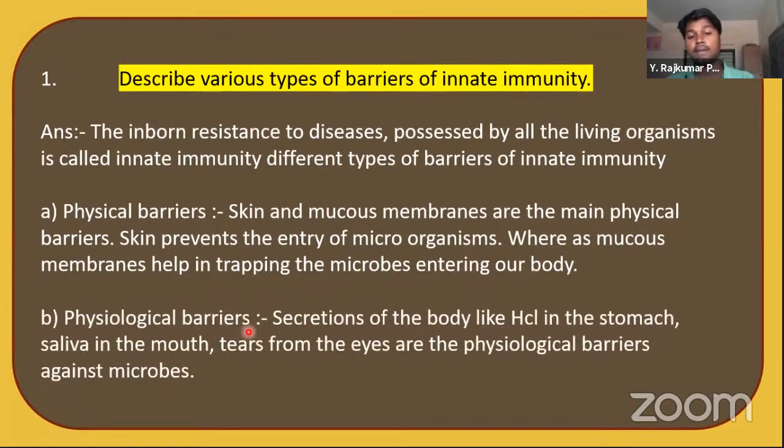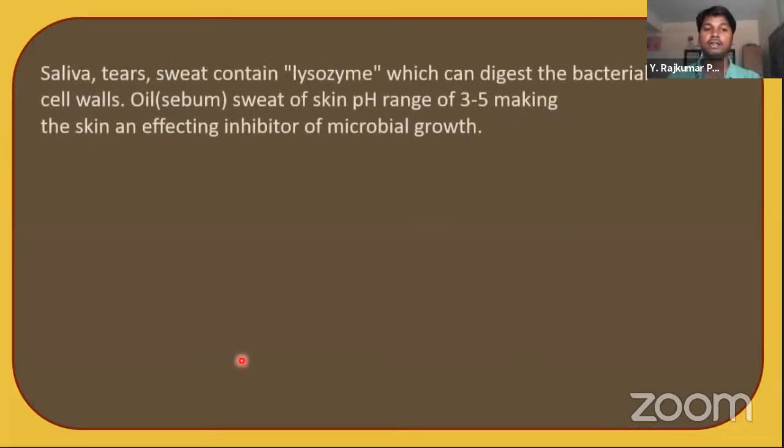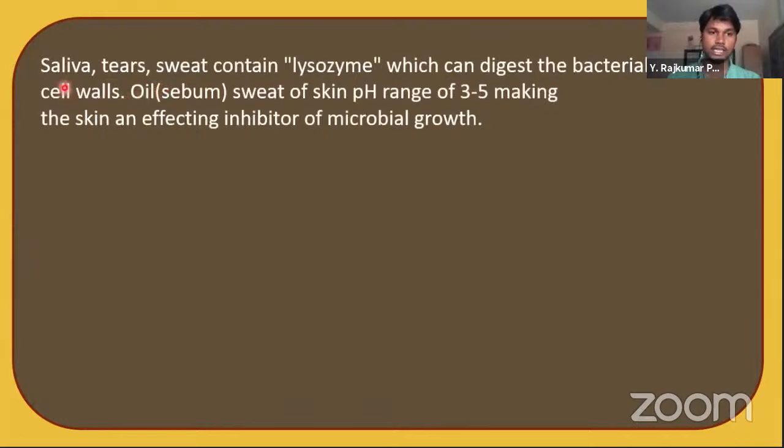Next is physiological barriers. Physical barriers are skin and mucous membrane. Physiological barriers are their secretions. Secretions of the body like HCl, hydrochloric acid, in the stomach, saliva in the mouth, and tears from the eyes are the physiological barriers against microbes. HCl kills the bacteria, and saliva in the mouth has the lysozyme enzyme. Lysozyme kills disease causing organisms. Tears also contain lysozyme. Let's go to the other physiological barriers.